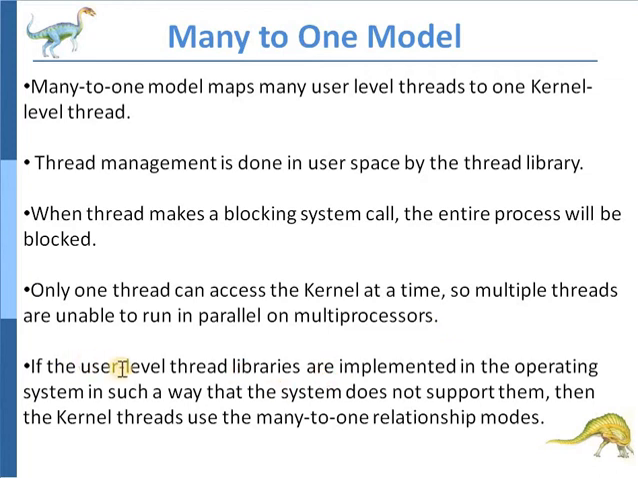And if the user level thread libraries are implemented in the operating system in such a way that the system does not support them, then the kernel threads use the many-to-one relationship model. The green threads for Solaris and GNU portable threads implemented the many-to-one model in the past, but few systems continue to do so today. This is the many-to-one model.